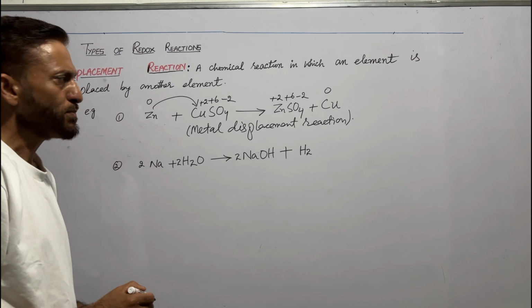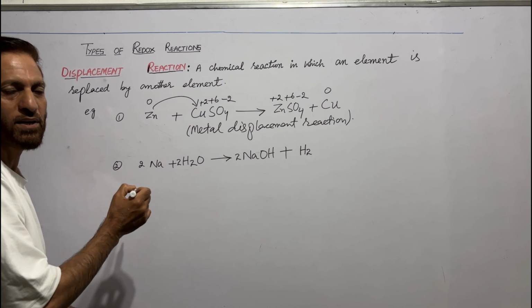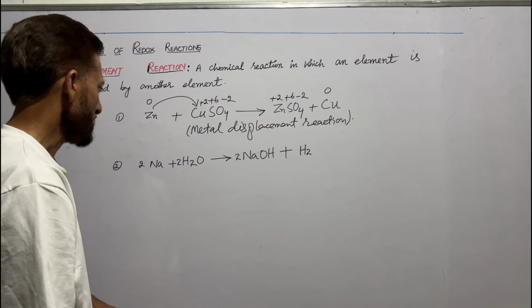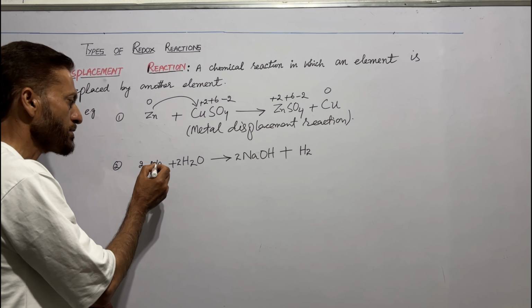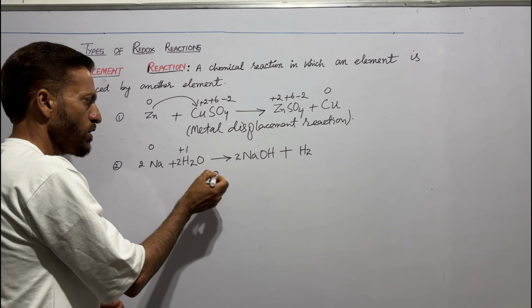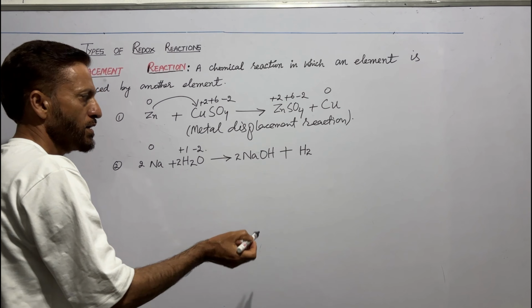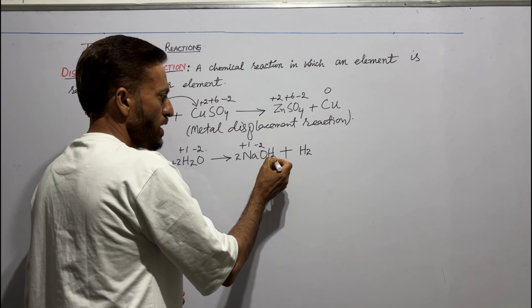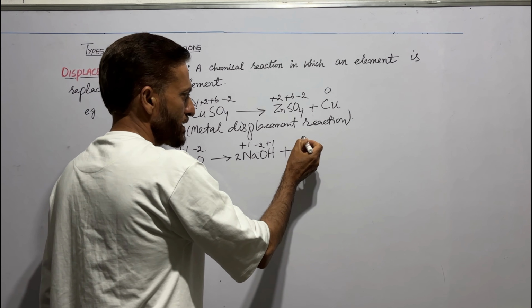One more example of displacement reaction is sodium reacts with water to form sodium hydroxide plus hydrogen gas. We know oxidation state of sodium is 0, hydrogen is +1, oxygen is -2. Here sodium is +1, oxygen is -2, hydrogen is +1, and here it is 0.